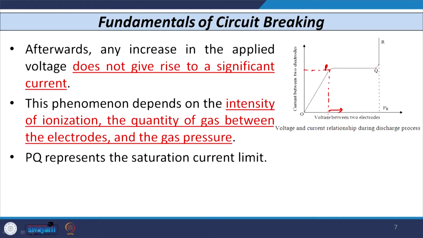So, this PQ, you can see from here, this P and this Q, this curve represents that phenomenon, that even though the applied voltage increases, there is only a marginal increase in the discharge current. So, this PQ is known as the saturation current limit, represented by this curve.